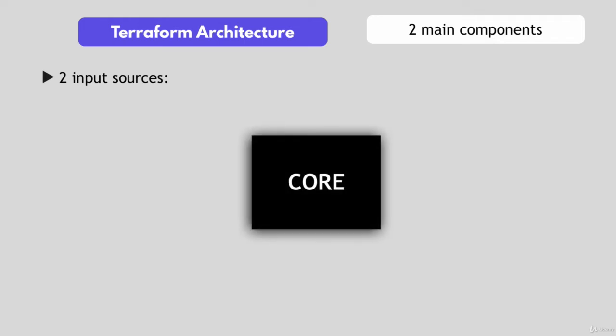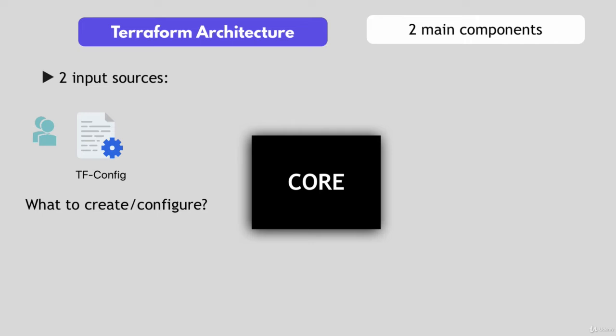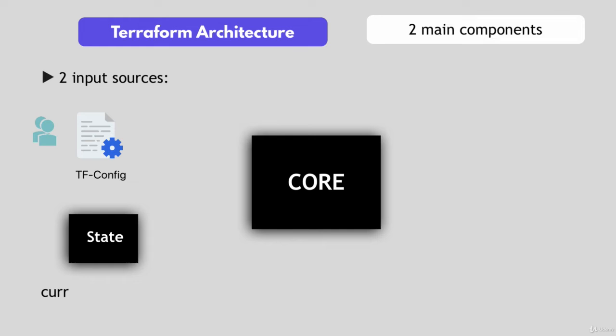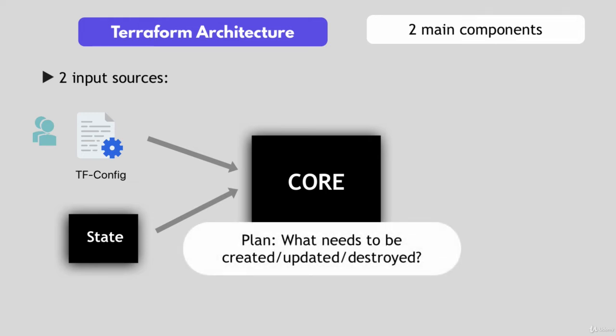And the core uses 2 input sources in order to do its job. So it takes Terraform configuration that you as a user write and where you define what needs to be created or provisioned. And the second one is Terraform state, where Terraform keeps the up-to-date state of how the current setup of the infrastructure looks like. So what core then does is it takes this input and it figures out the plan of what needs to be done.